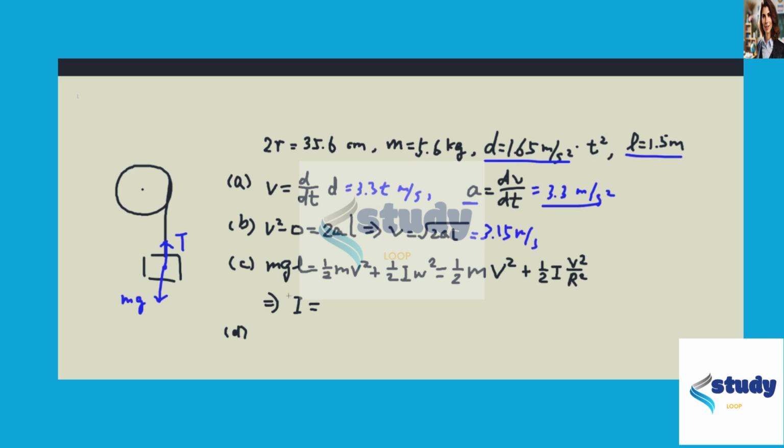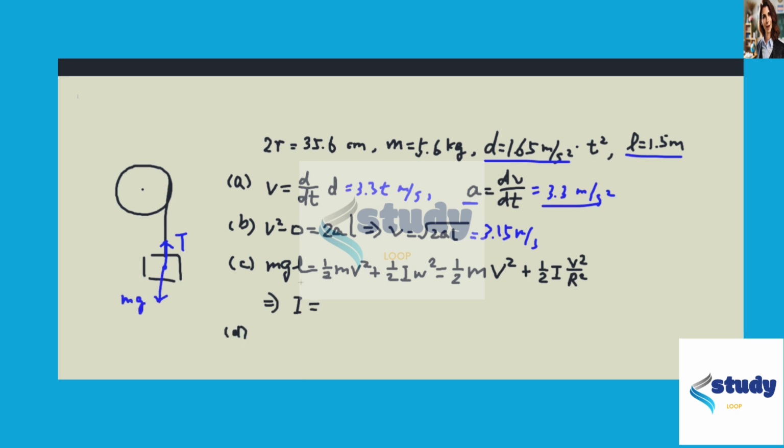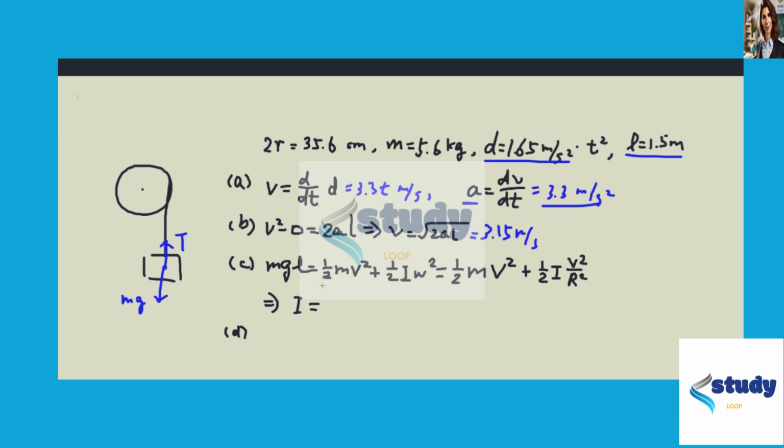For part C, we want the moment of inertia for the disk. We set up an equation of energy conservation. Initially, there is gravitational potential energy of the block, mgl. And finally, after the block descends, there is kinetic energy for both the block and the disk. So for the block, we have 1/2 m v squared. For the disk, we have 1/2 I omega squared, where this omega is just v over r.